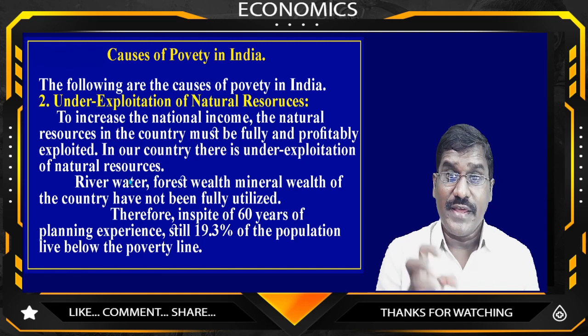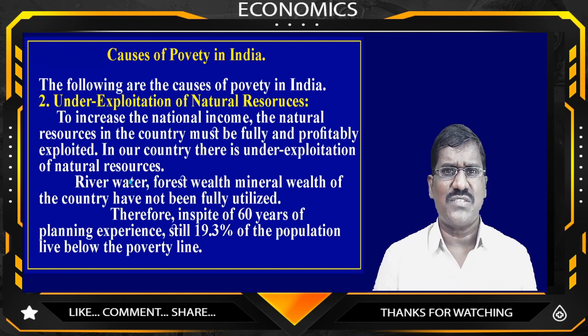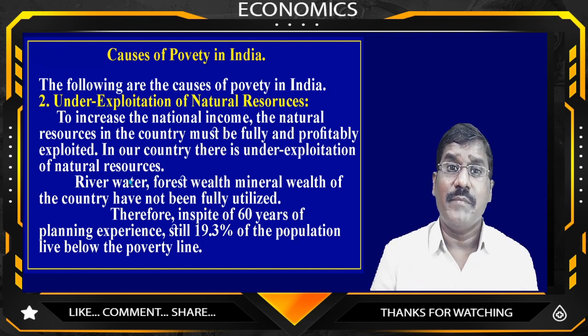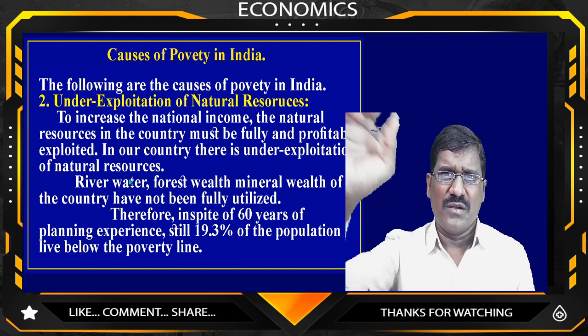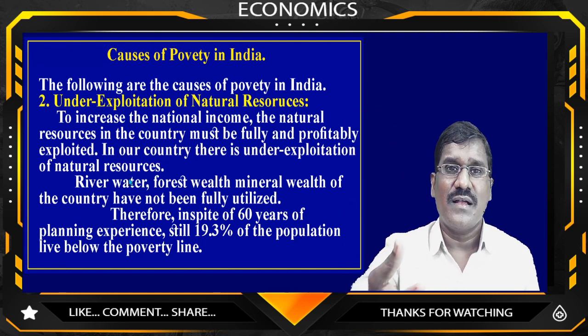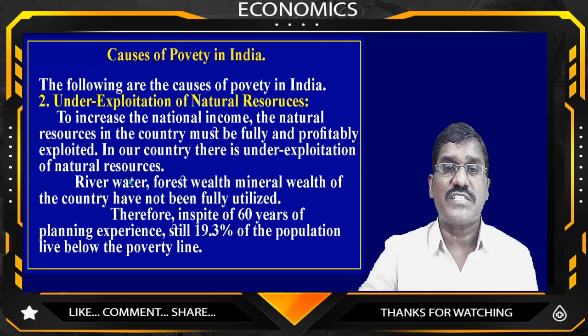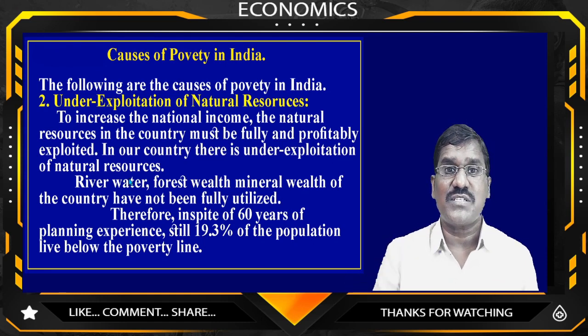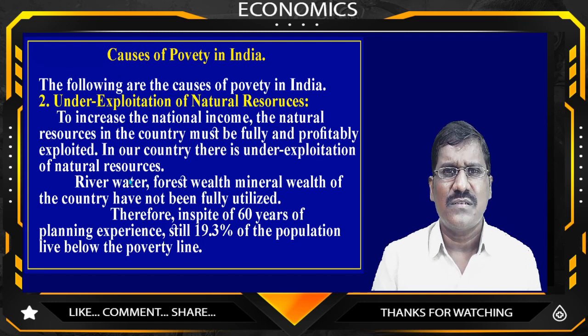That's why under exploitation of natural resources. Gujarat can use the solar system and implement it in the economy, and they can benefit from it. But if you want to use the solar system, we have no scientific survey. It is too expensive to purchase solar system equipment, isn't it?